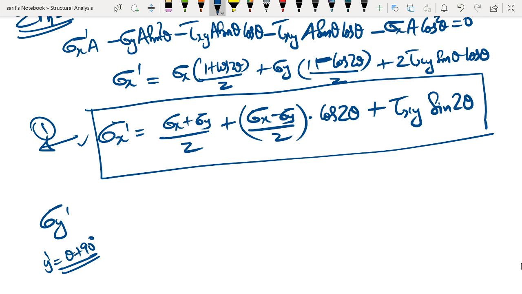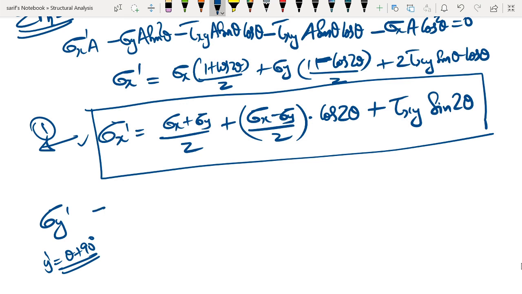So in this particular equation, replace theta by theta plus 90 degree. And as you know, if you put theta plus 90 degree, the argument of the cosine function and sine function is going to be 180 plus 2 theta. So cos of 180 plus 2 theta is nothing but minus cos 2 theta. Similarly, sine of 180 plus 2 theta is going to be minus sine 2 theta.